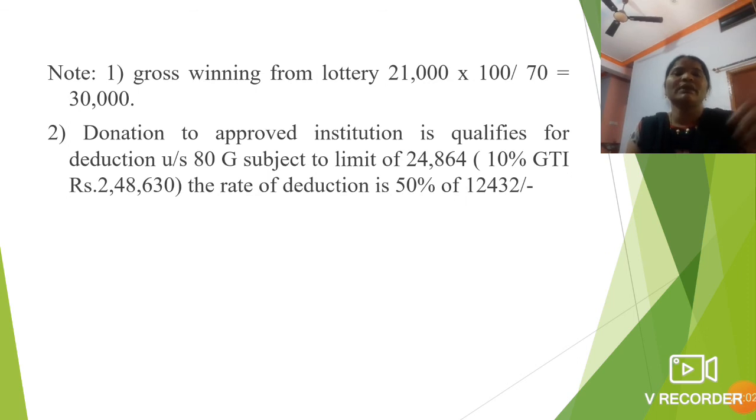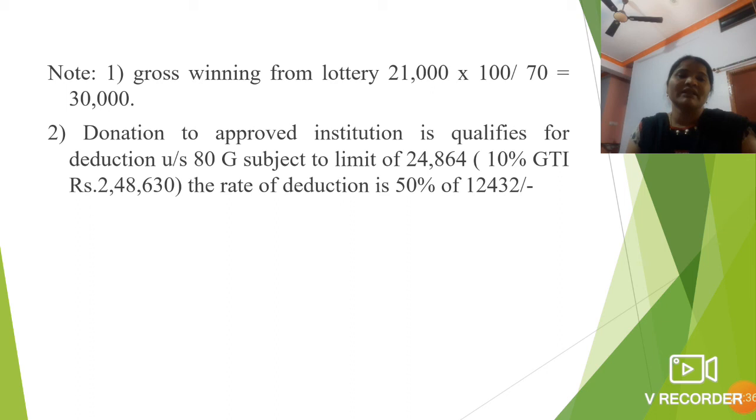Here a certain note is there. Gross winning from the lottery is rupees 1 lakh. I have already explained in the problem. Into 100 divided by 70, that is 30,000. The second note is: donations to approved institution are qualified for deduction under section 80G subject to a limit, that is 24,864, the 10% of gross total income 2,48,630.